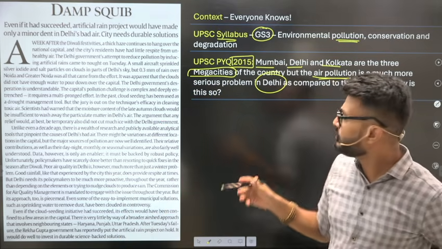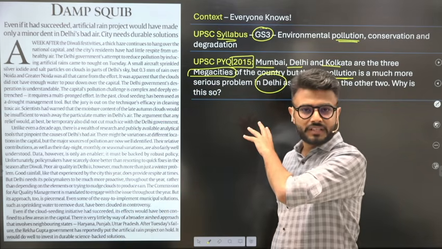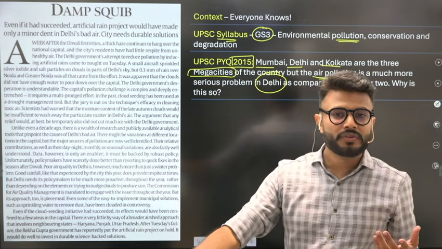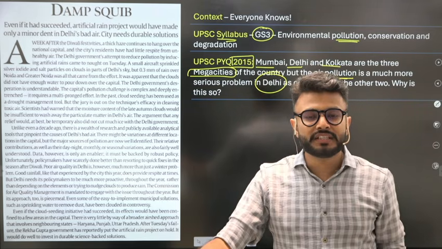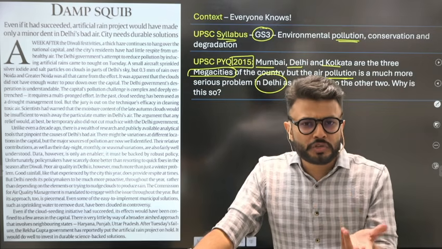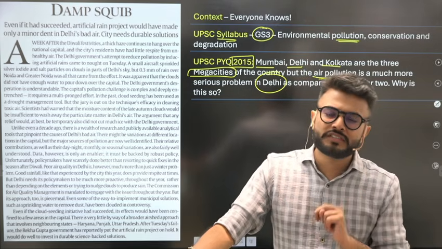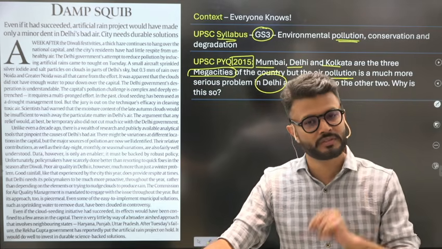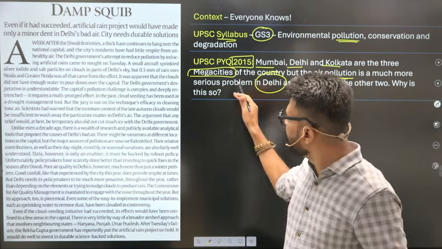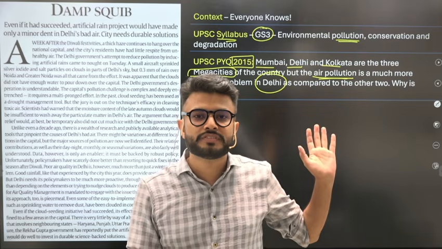If you understand the crux of this question, it is asking that despite all these three cities being mega cities and having similar socio-economic indicators, all three are industrial towns, all have high population densities, high industrial emissions, vehicular pollution, what makes Delhi more polluted compared to these two cities?